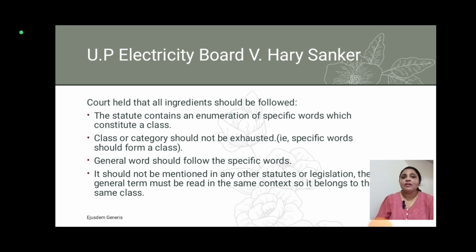The next case is UP Electricity Board versus Hari Shankar. In this case, the court looked at whether all the ingredients or conditions of Ejusdem Generis were followed or not. What were all the conditions? As we have seen earlier, the statute contains an enumeration of specific words which constitute a class. The class or category should not be exhausted. General words should follow the specific words. It should not be mentioned in any other statute or legislation. These all things were seen by the court, to see if all the ingredients come under this category to solve this case. Okay.